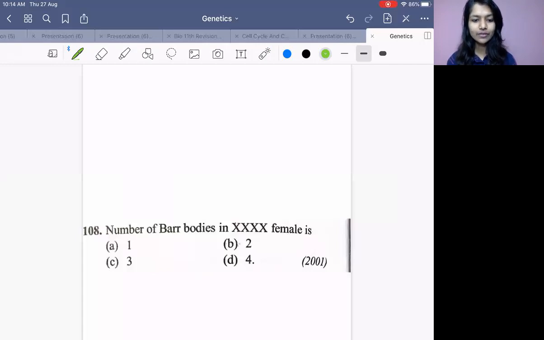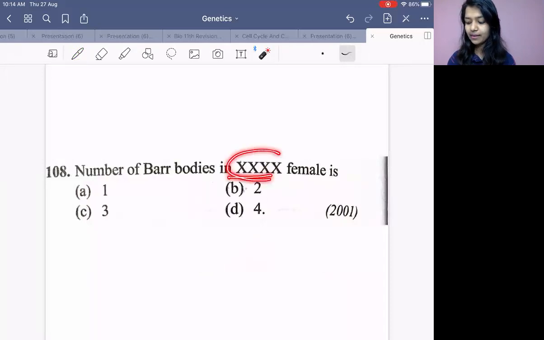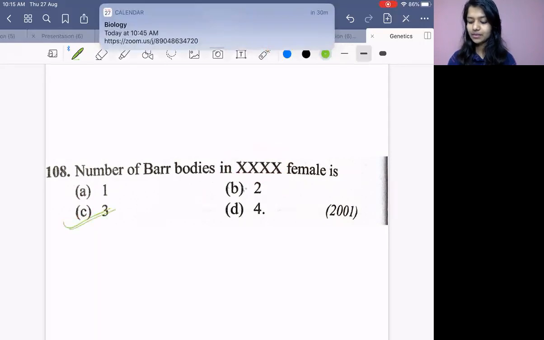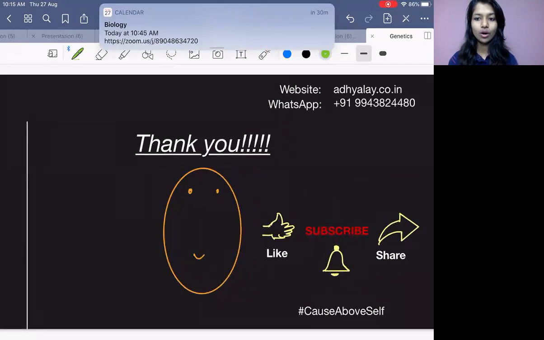So there is a question in front of you. Solve it. Number of Barr bodies in this female. What will be the number of Barr bodies? Find out the total number of X chromosomes. What is it? 1, 2, 3, 4. 4 minus 1 is 3. So the Barr body number will be 3. I hope you got it, right? I hope you got all the concepts properly. Okay, so this will help you a lot in solving the previous year question bank.